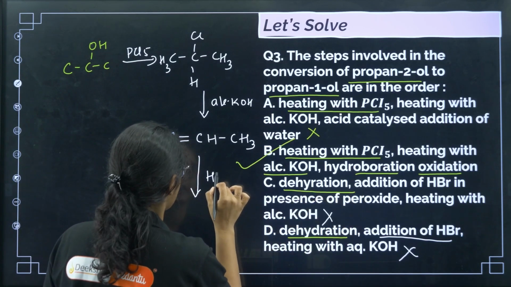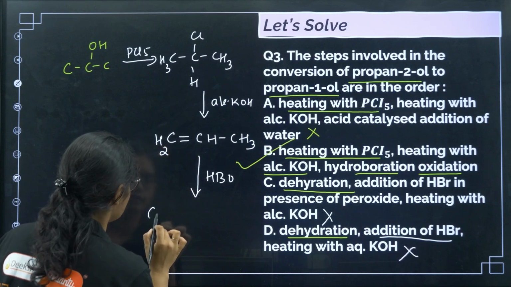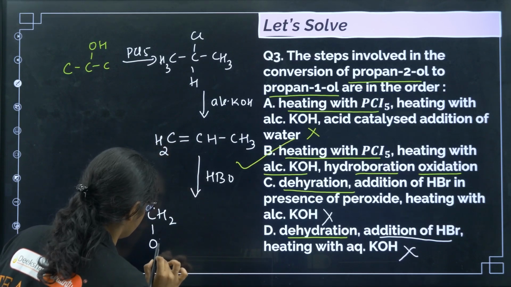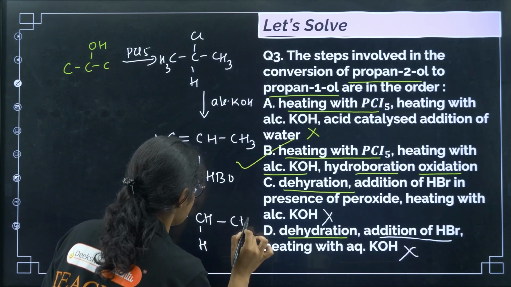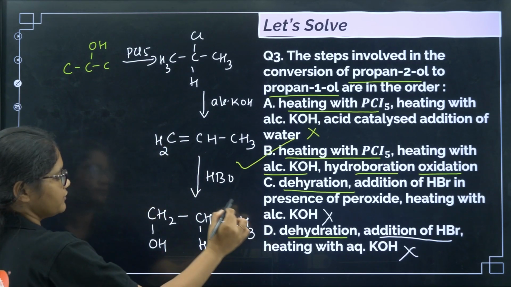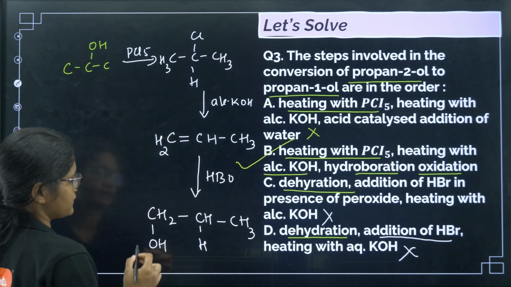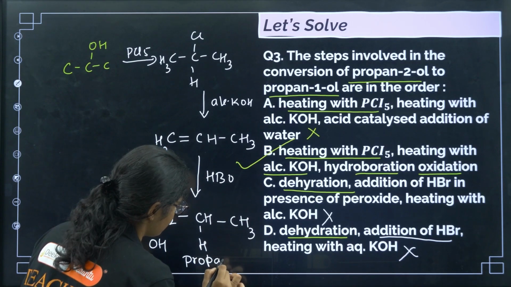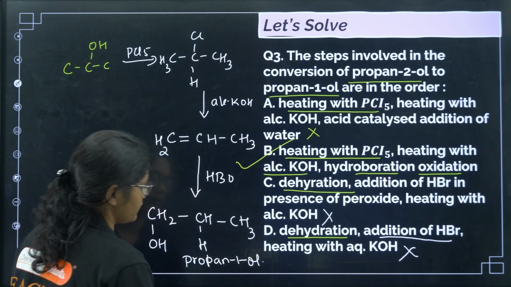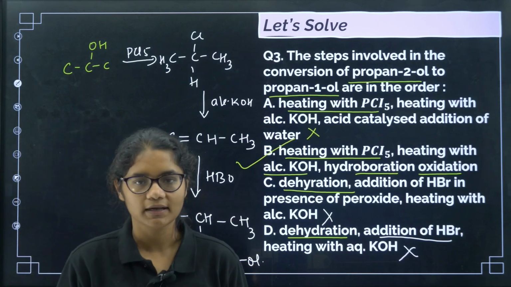Then the last one is hydroboration oxidation. I am just writing HBO. So this will add water following anti-Markovnikov's rule, right? So we will get this one as the product. This is your propan-1-ol, right? So correct answer is option number B.